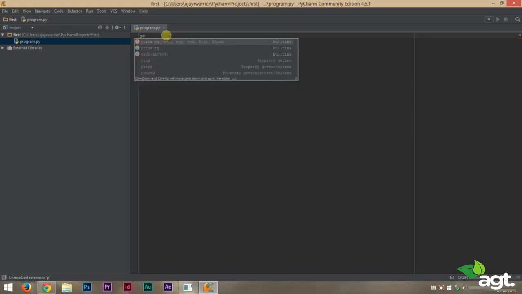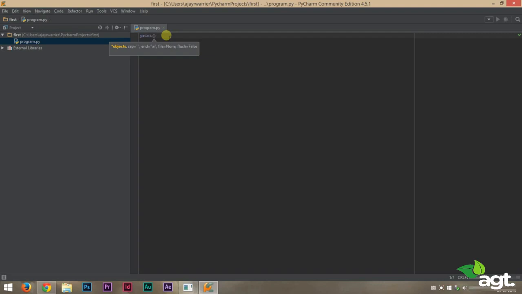You can see that PyCharm has already done it for us. We just have to select from this drop down list, and inside the brackets or the parentheses, start double quotes and we will type in game on.